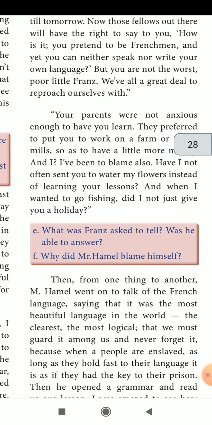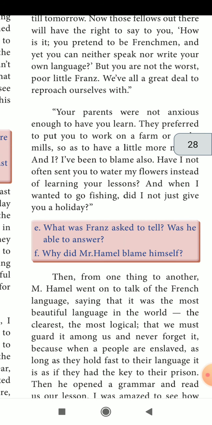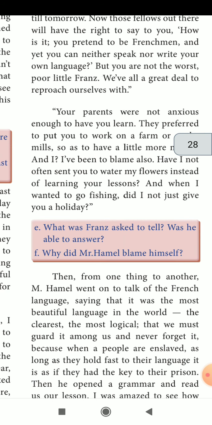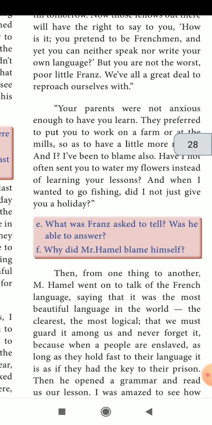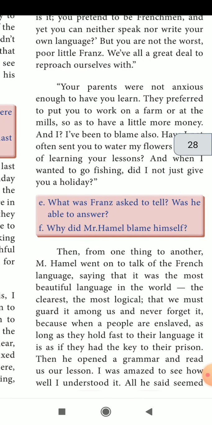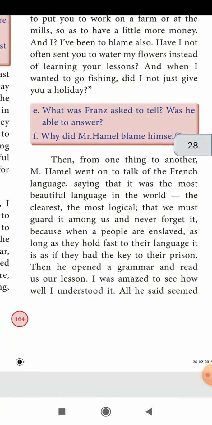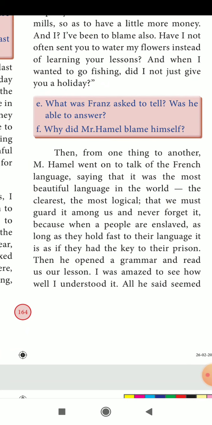I never taught you properly. And not only that, when I wanted to go fishing, I declared you a holiday. எனக்கு ஃபிஷ்ஷிங் எப்போலாம் பண்ணணும்னு தோணுச்சோ, I gave you holidays. So it is my mistake also, not only your parents', and not your mistake. Don't worry, little Franz, like that he was telling Franz.